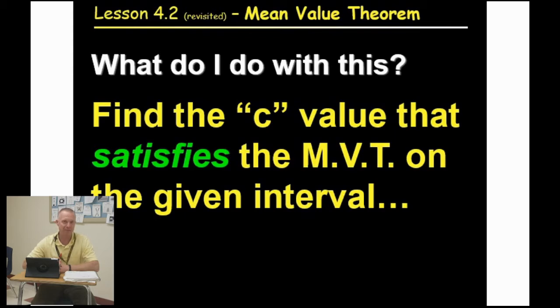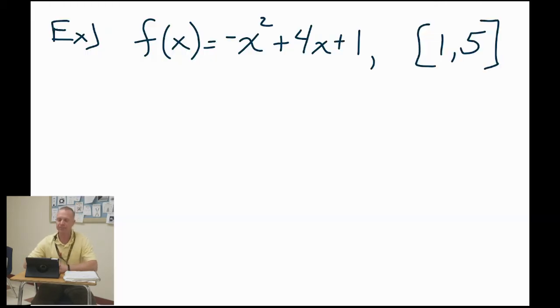When we're given a function and an interval. Now that's exactly what the two problems are going to look like today. We're going to be given a function, perhaps this function, negative x squared plus 4x plus 1, and an interval. When you're given just these two pieces of information, and the directions clearly say that we want to find C, what we're going to do is make some slopes equal. And that's exactly where the problem starts.